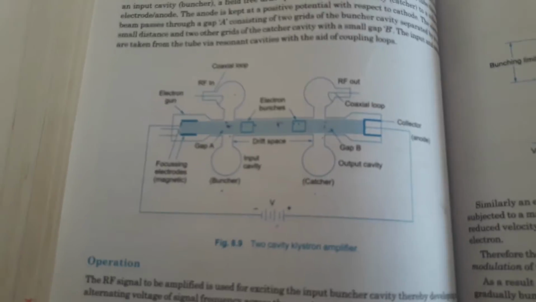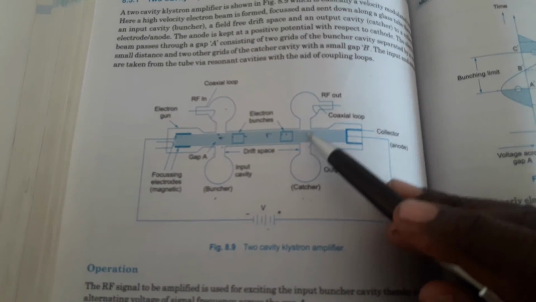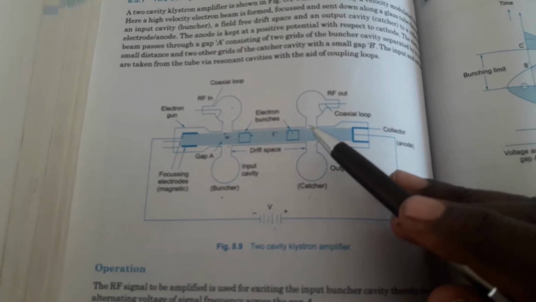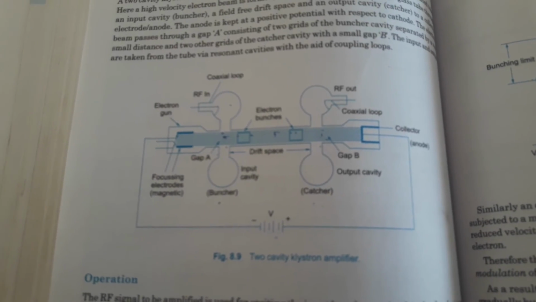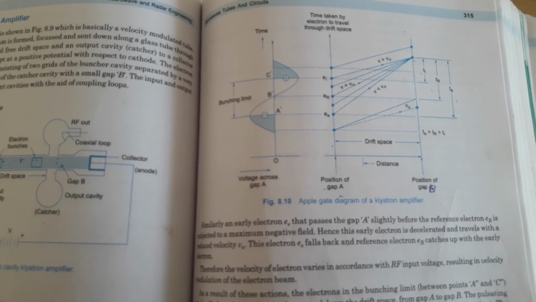All these three electrons get bunched within this drift space, and it will reach gap B, and in gap B the excitation will take place, and the amplified signal we will get at the RF output side. So this is all about the two cavity klystron operation.